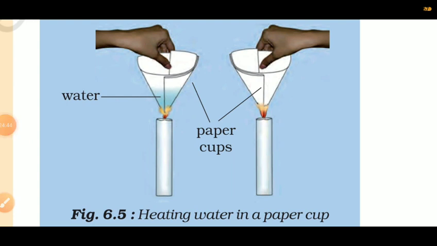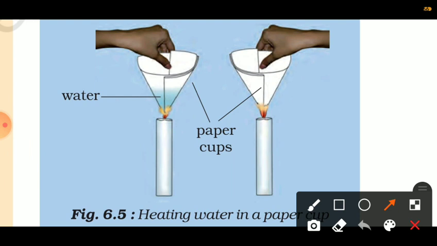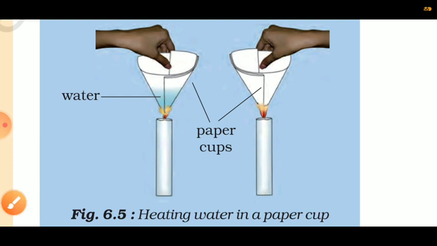If we continue heating the cup, we can even boil water in a paper cup. The heat supplied to the paper cup is transferred to water by conduction. So, in the presence of water, the ignition temperature of paper is not reached and hence it does not burn.